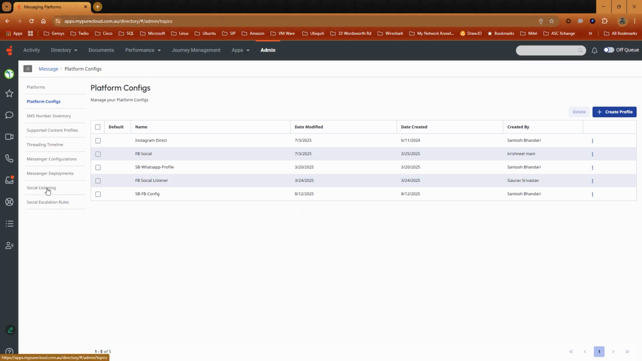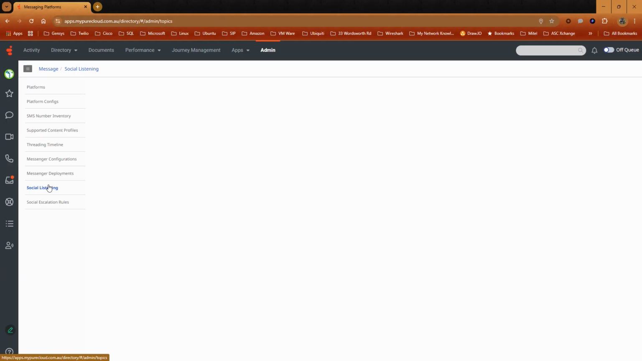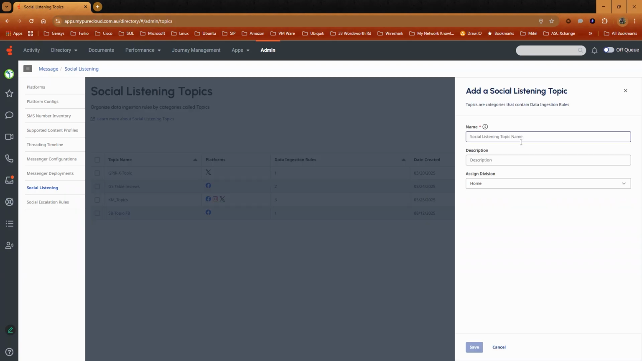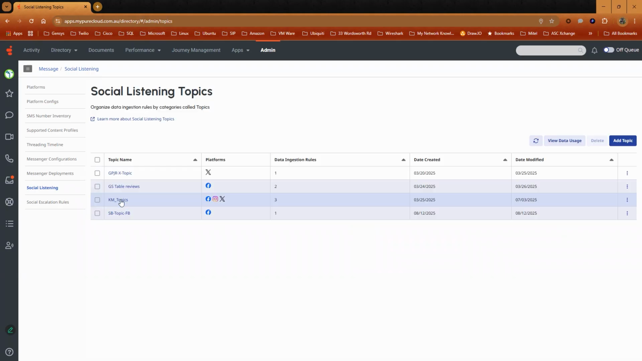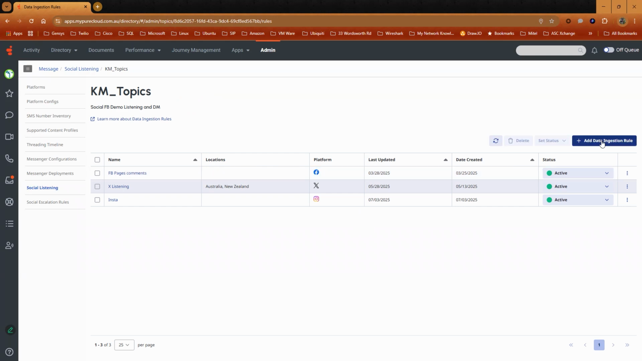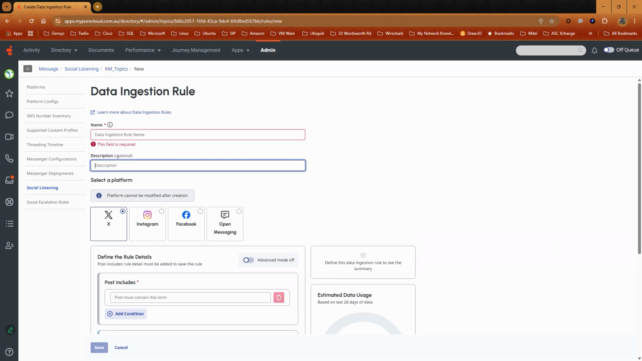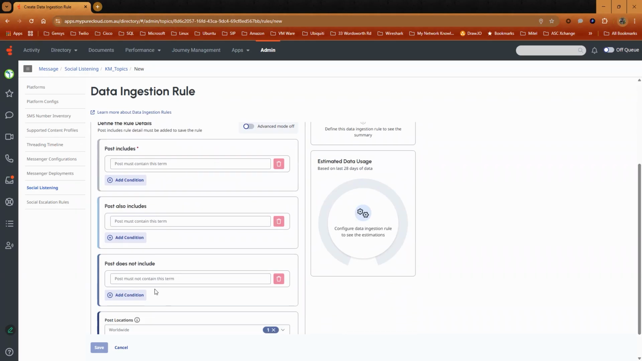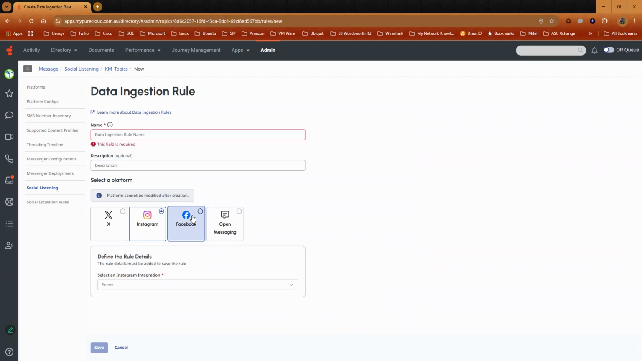As the name suggests, the following configuration is what enables Genesys Cloud to monitor and listen to posts and comments. Click Add Topic, give it a name, description, and select your division. Once done, click Save. For this demo purpose, I've already created a topic called KM Topics. I'll select that. Click Add Data Ingestion Rule, give it a name, description, and select your platforms. For X, define your phrases. For Instagram and Facebook, select your integrations respectively.